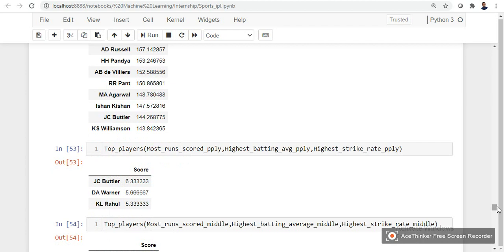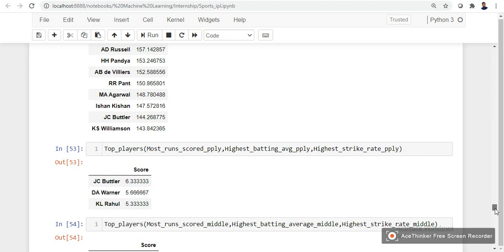These are the best players, the top players with most runs scored, highest batting average, and highest strike rate. These are the players in the power play. Josh Butler, David Warner, and KL Rahul are the three batsmen with the highest batting average and highest strike rate in the power play. These three can fit in the power play batting order.